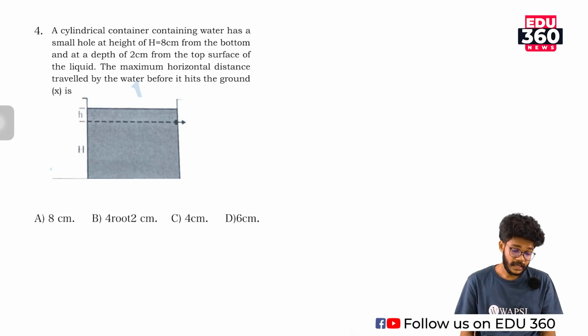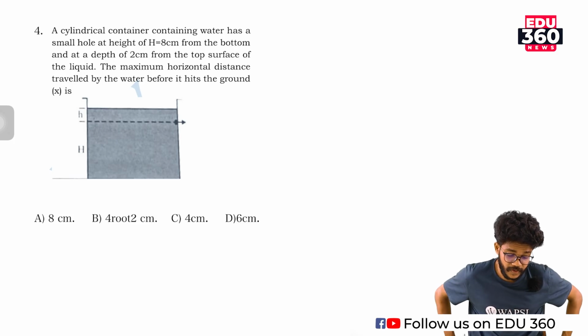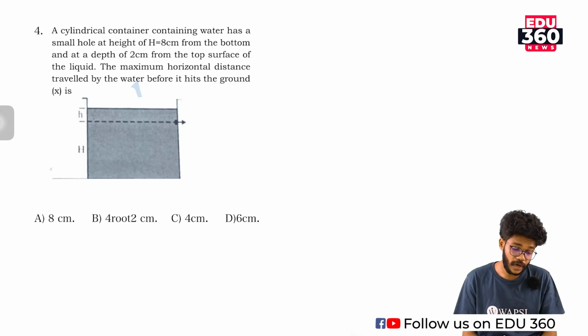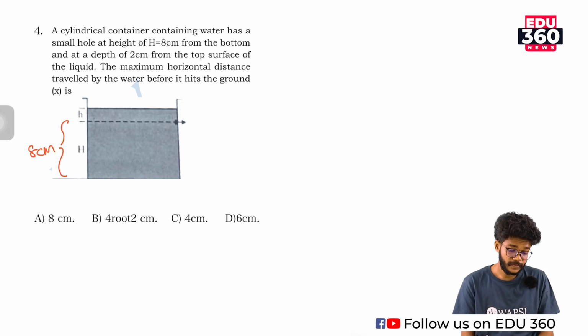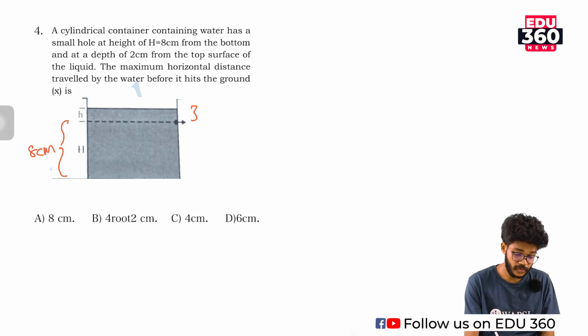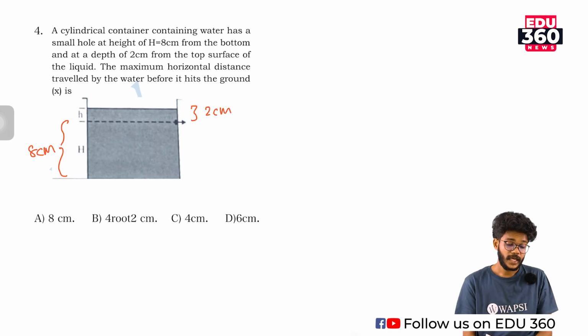A cylindrical container containing water has a small hole at a height of h equal to 8 centimeter. So capital H is 8 centimeter from the bottom and at a depth of 2 centimeter from the top surface. Okay, so this will be 2 centimeter and the capital H is 8 centimeter.